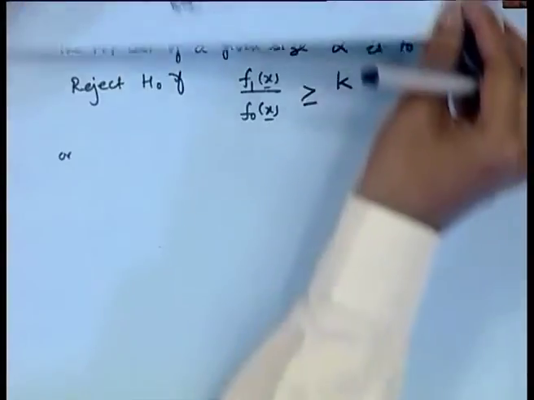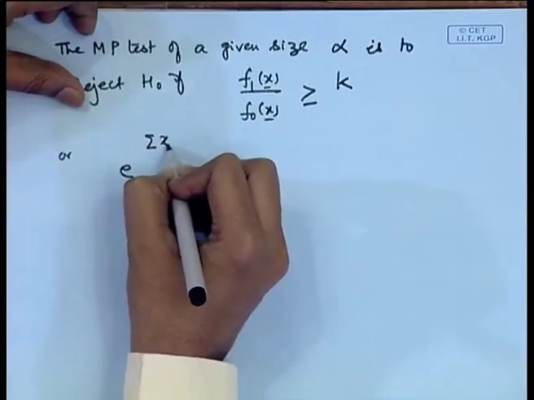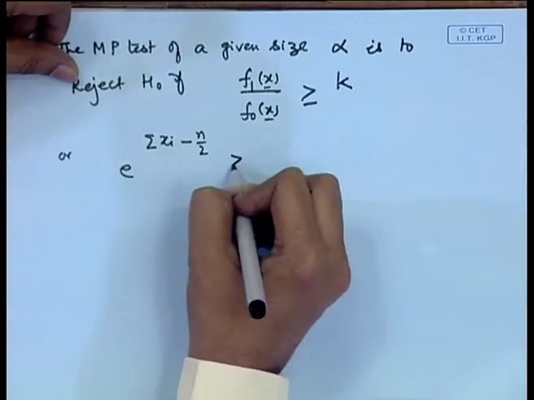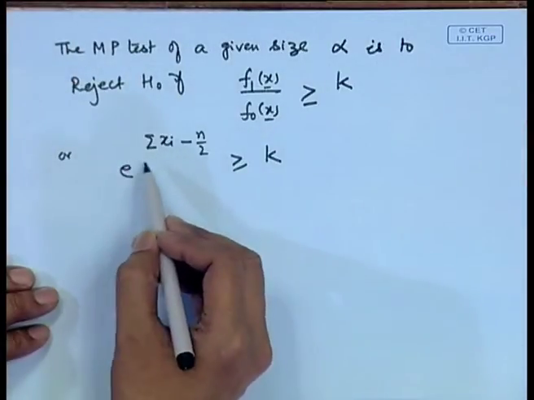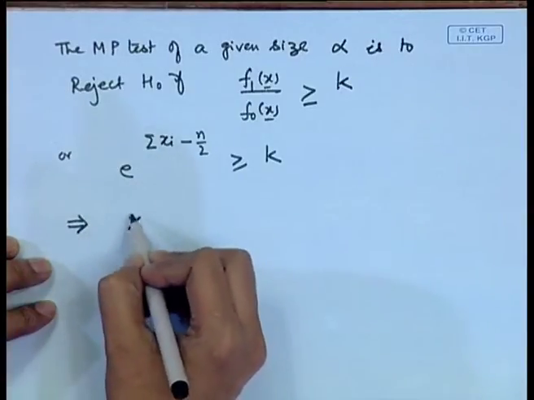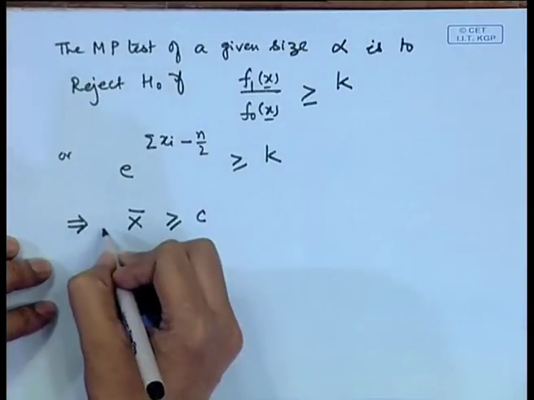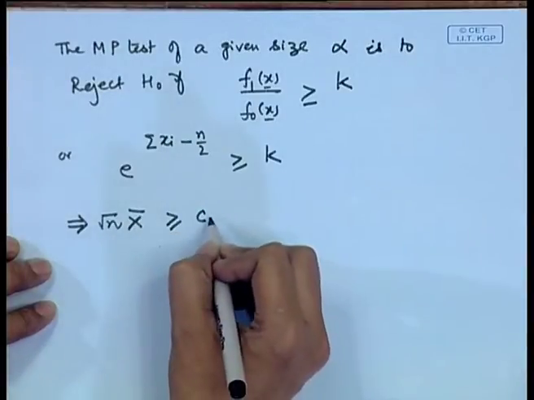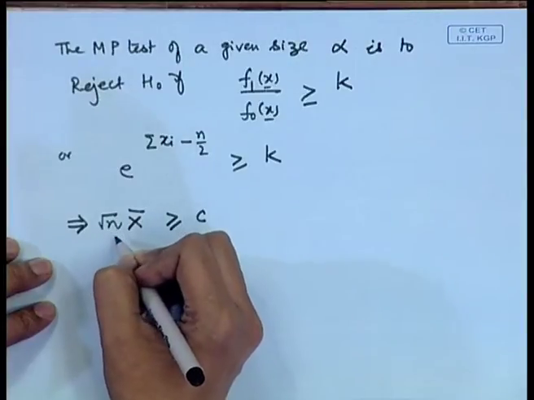So, we will be left with e to the power sigma x i, and then there will be a constant term minus n by 2, greater than or equal to k. If we take the logarithm, then this is reducing to x bar greater than or equal to say c, and we may multiply by root n here to get a proper form of the distribution.